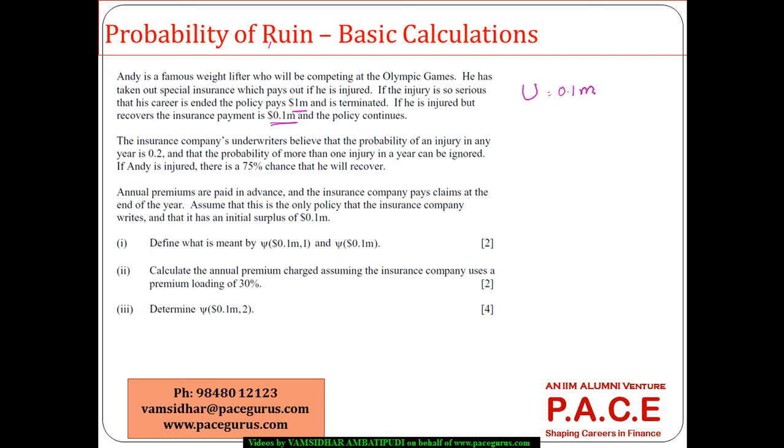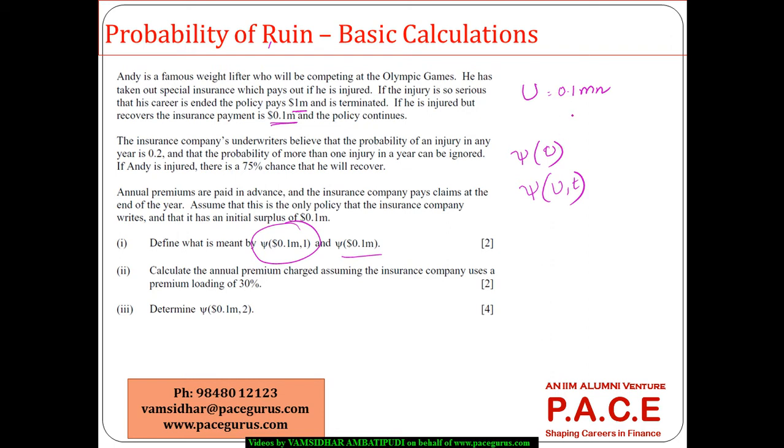Define what is meant by psi(0.1 million, 1) and psi(0.1 million). First of all, if I am talking of just psi of u, it is the ultimate probability of ruin, where I am not mentioning any time period t. There are two things: psi(u, t) versus psi(u).